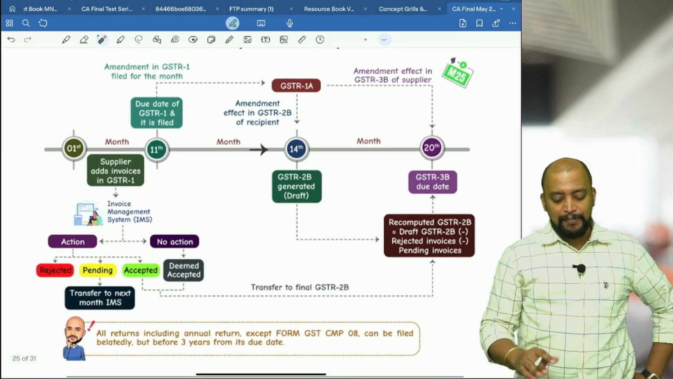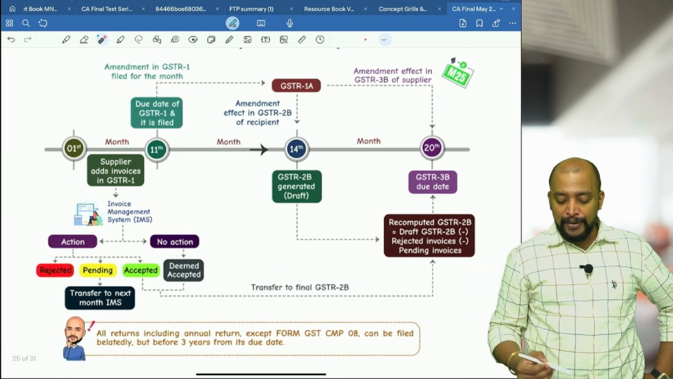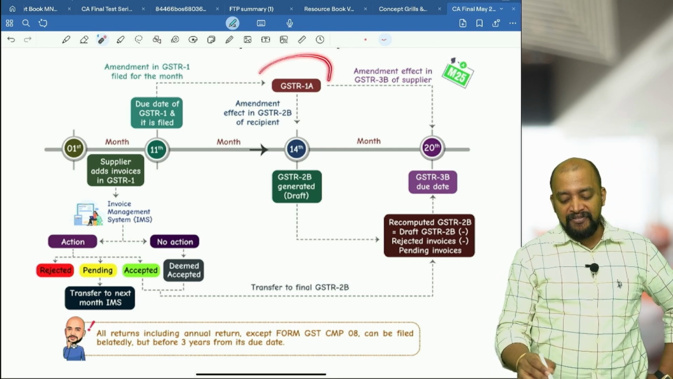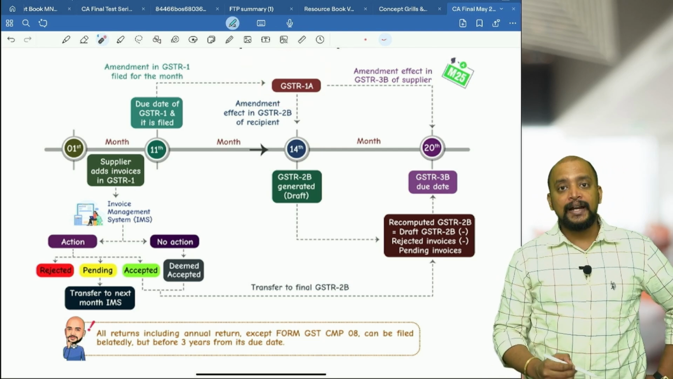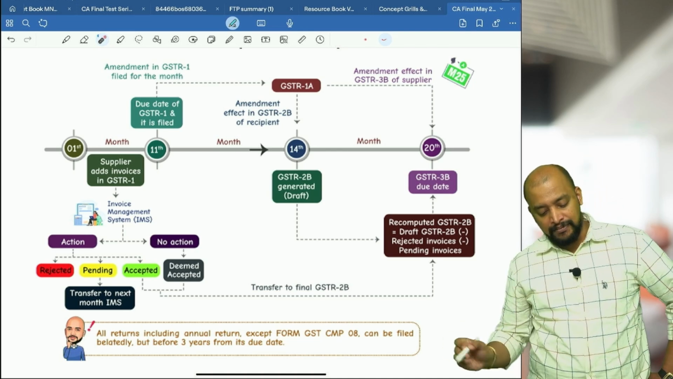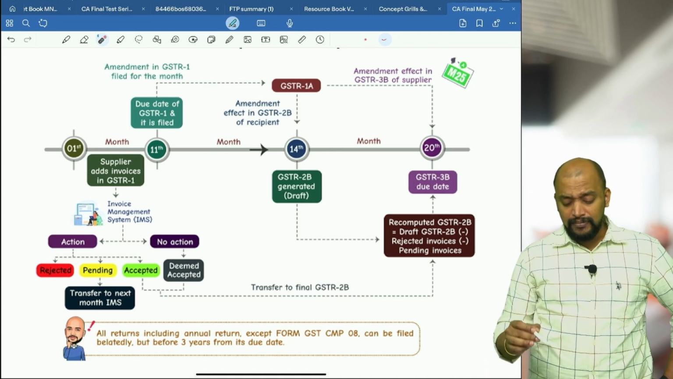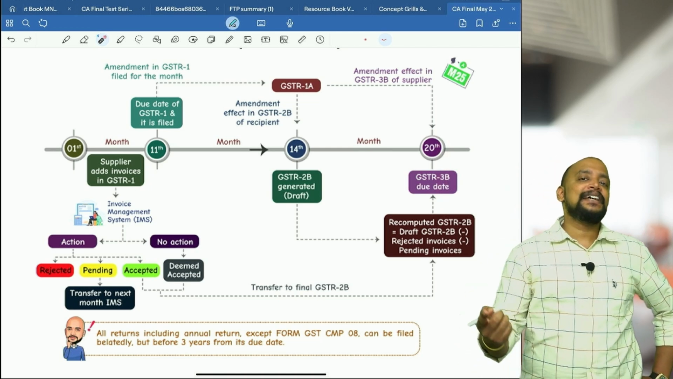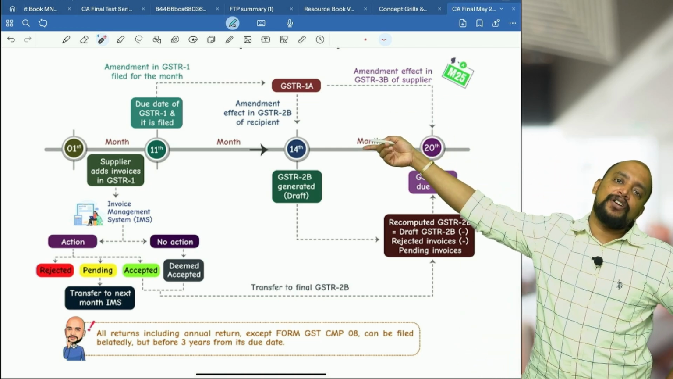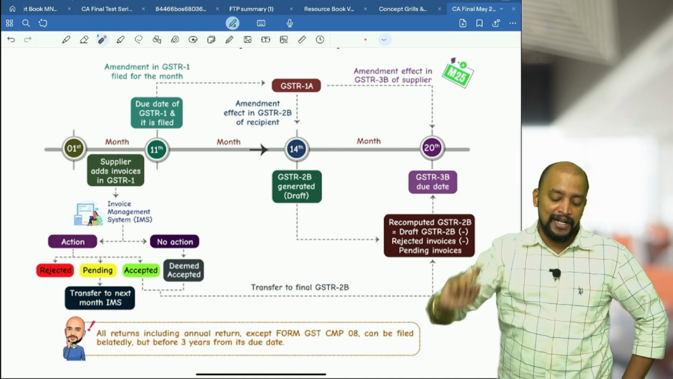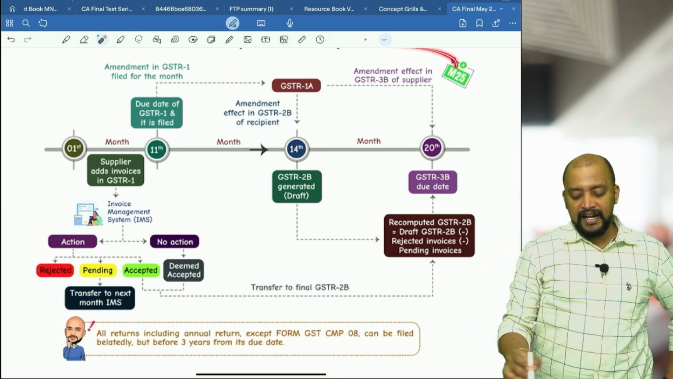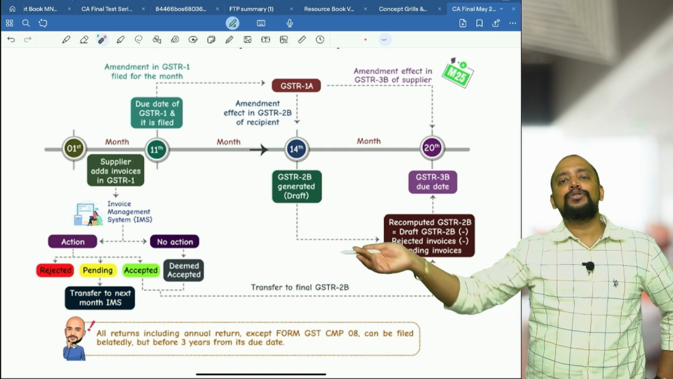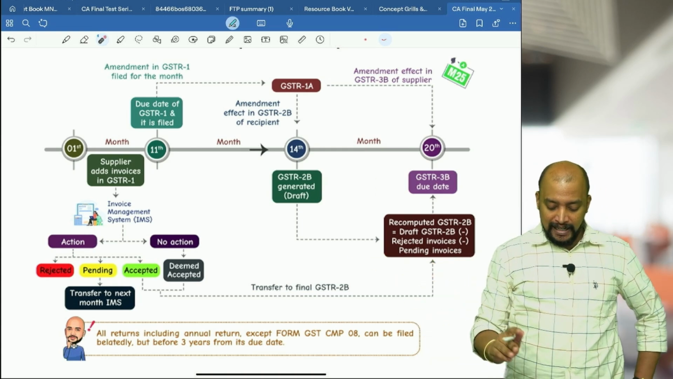Now what will happen? Supplier filed GSTR1 by the due date, and thereafter the supplier can amend the GSTR1 by filing GSTR1A. That amendment can be done anytime before filing GSTR3B. The advantage is that interest liability will be saved. If you add it in next month's GSTR1, unnecessarily interest will be payable, so interest liability will be saved and we can file this anytime. But GSTR2B of next month only gets updated. Okay, so that is about this.